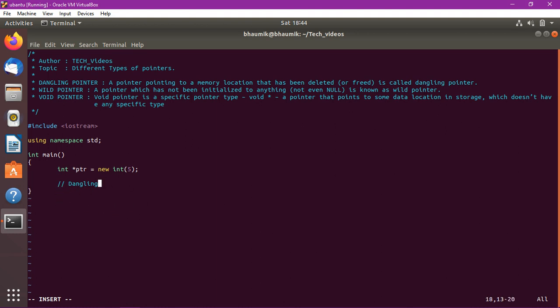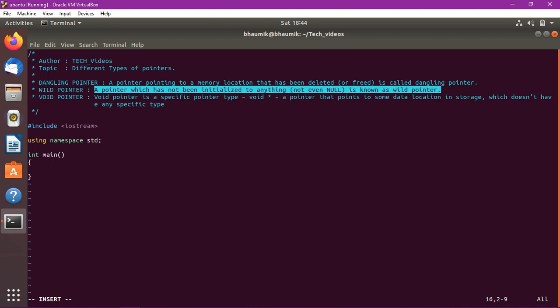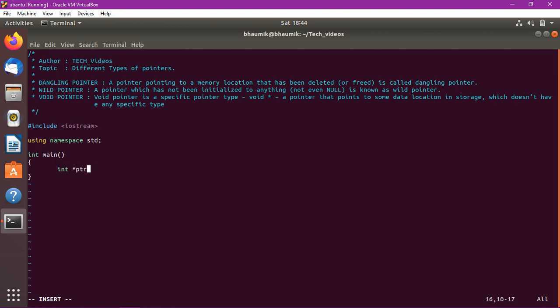Now let's go for the wild pointer. The definition of a wild pointer says a pointer which has not been initialized to anything, not even null, is called a wild pointer. Let's say again we are declaring one integer type pointer. At this point this is a wild pointer, because it does not have anything, not an address of an integer type, or even a null. So this is a wild pointer.